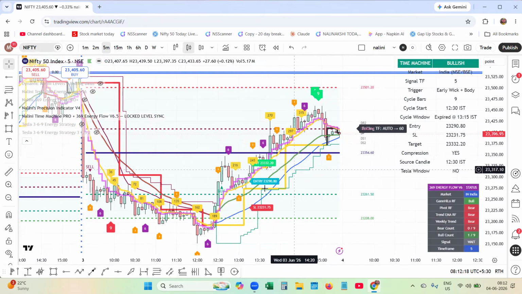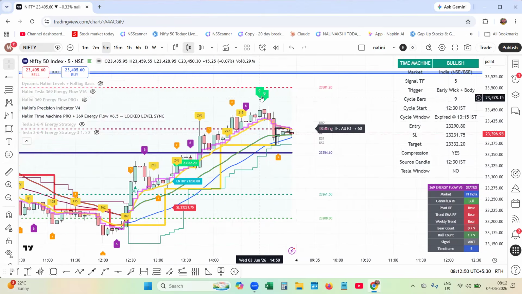As an intraday trader, you can cash in on this moment. That is what an intraday trader needs: which side the market is going. We are not bothered how they play or what side they are playing, but you should know which side the big money is playing, and we will go along with that. When they stop, exhaustion comes and the energy flow stops. This code indicates that energy exhaustion is coming, so you become cautious and book your profits. So it is a timely exit.